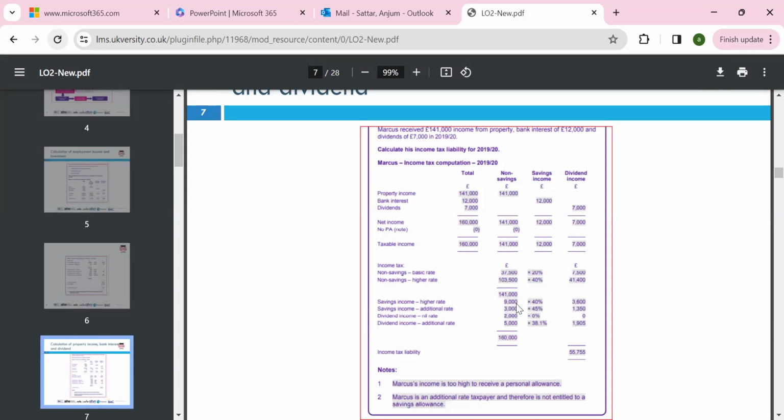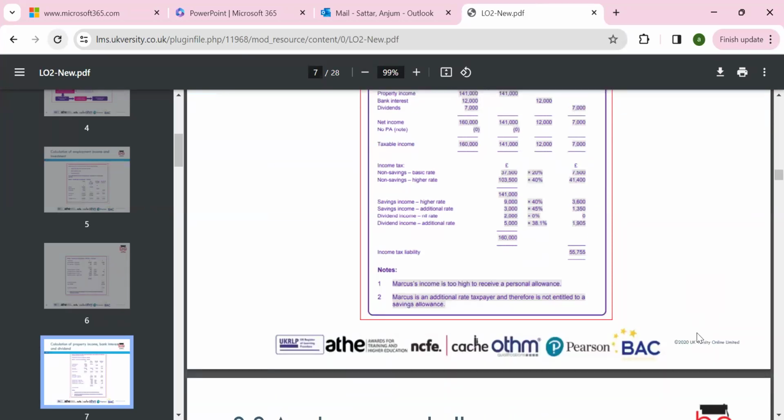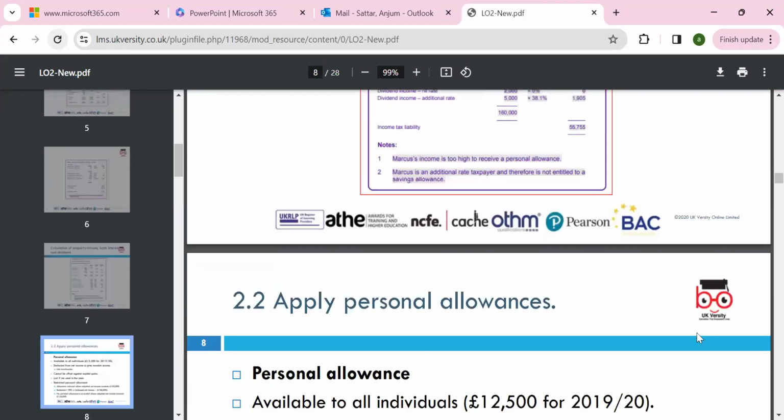Then savings income: because it's a higher taxpayer, the 40% tax will apply first, and then 1,000 will be at 45% because that's all in that category threshold. And the dividend: first 2,000 no tax, next at 38.1%. That's how we get the total tax liability which we are supposed to pay. So this way we can calculate and apply.